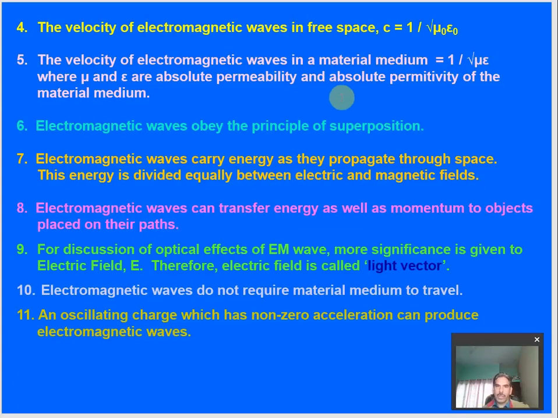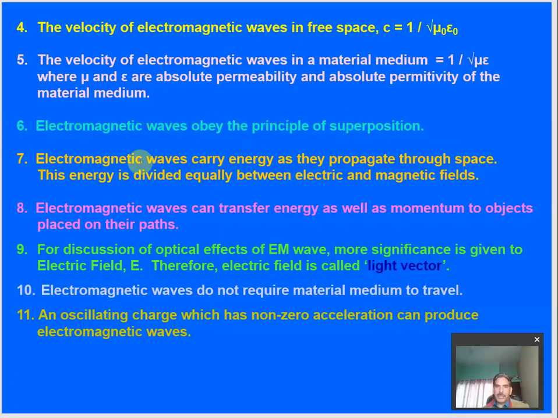Okay. Next property is that electromagnetic waves obey the principle of superposition, as you have discussed in your earlier class of 11th, where we observed sound as a mechanical wave and discussed the superposition of sound waves. In a similar manner, electromagnetic waves also follow the principle of superposition. It means at a point, whenever two or more electromagnetic waves are superimposed, the resultant wave is found by the principle of superposition.